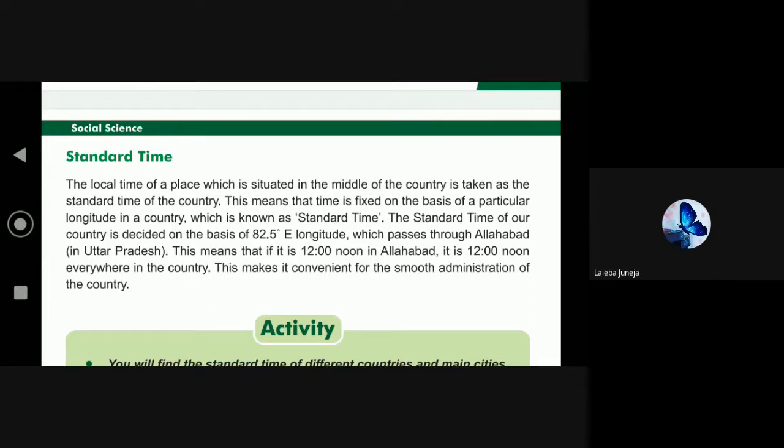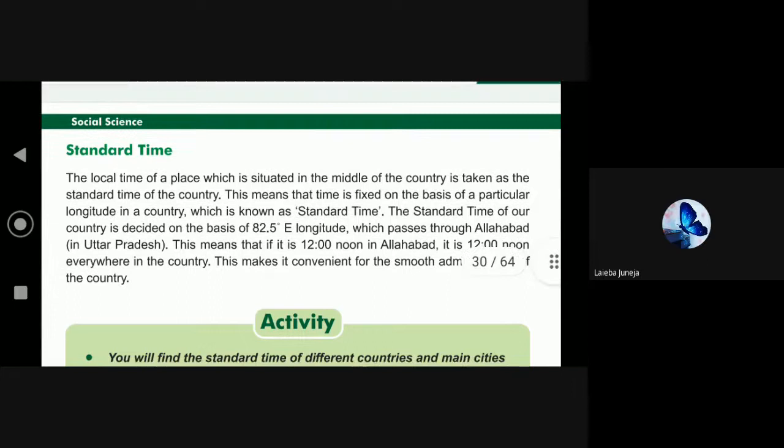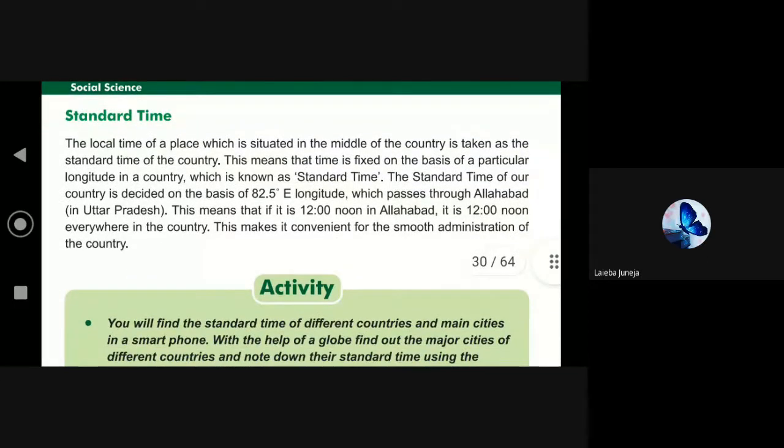The standard time of our country is decided on the basis of 82.5 degrees E longitude which passes through Allahabad in Uttar Pradesh. This means if it is 12 noon in Allahabad, it is 12 o'clock noon everywhere in our country. This makes the continuance of smooth administration of the country.